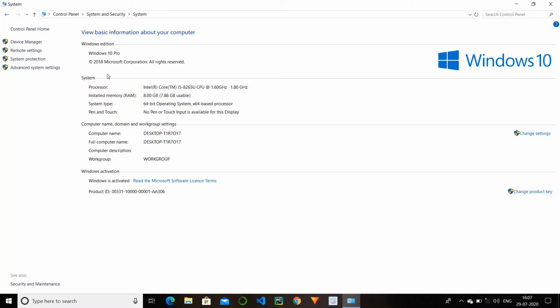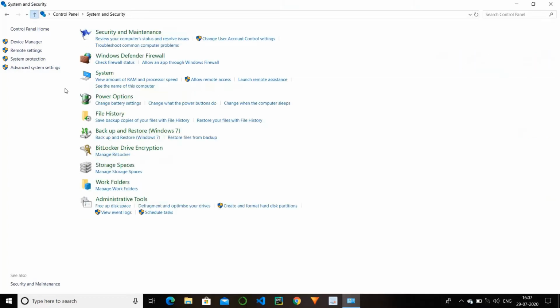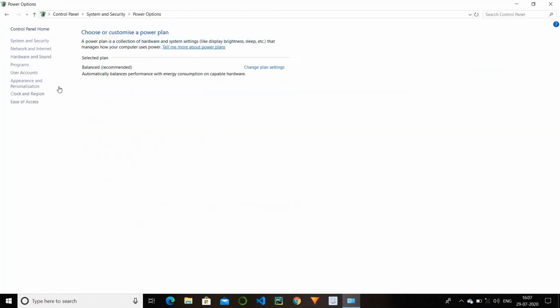This Windows is Windows 10 Pro, and the system processor, what is the RAM of our computer, what is the type, like 64-bit processor, and whether it is touchable or not. In case we do not have touch, and the computer name and different things like computer ID and product ID.